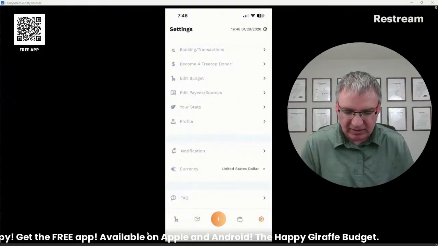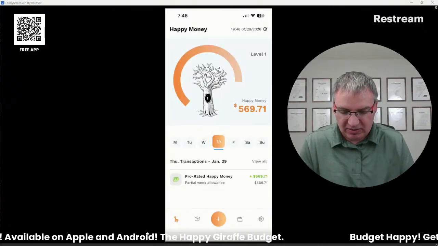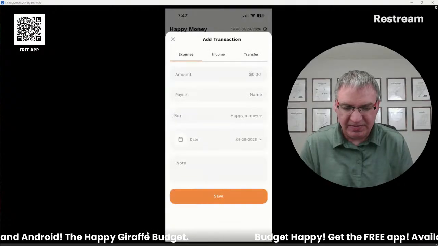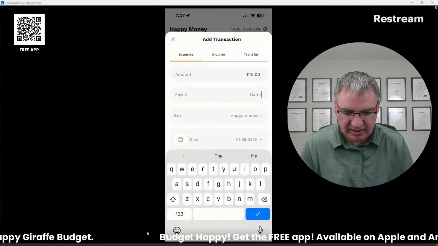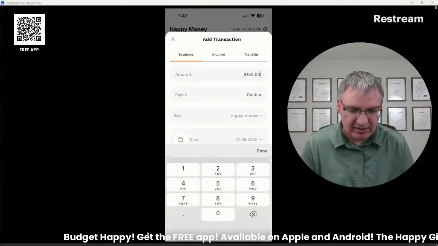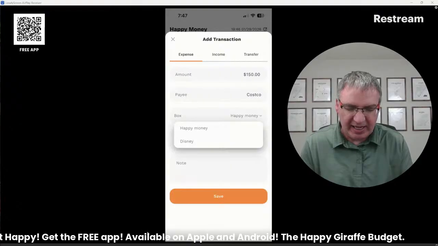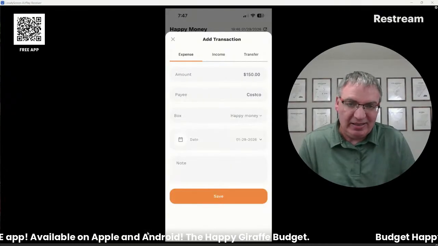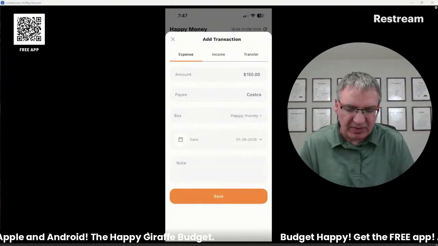So I'm going to start with just how you would use this day to day. I'm going to go to the Happy Money screen here, click the little plus button in the very bottom in the middle. And I'm going to say we spent $15 at Costco. Actually, I should add another 0 to that because it's Costco. It's going to default to the Happy Money box, but I could also spend from the Disney box. Like when I actually go to Disney, I would spend from the Disney box instead of from my Happy Money because that's where I've been saving it up.